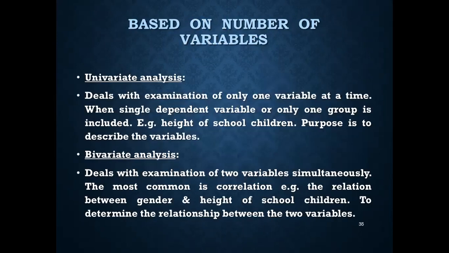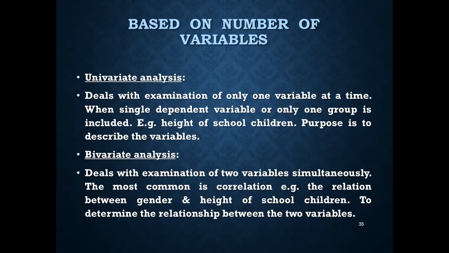Based on the number of variables, univariate deals with the examination of only one variable at a time, when a single dependent variable or only one group is included. For example, only the height of school children and not the weight. So the purpose is to only describe the variable.